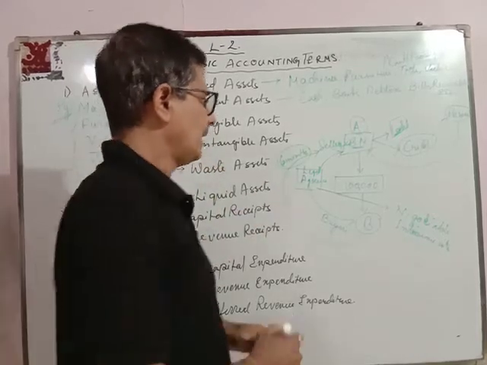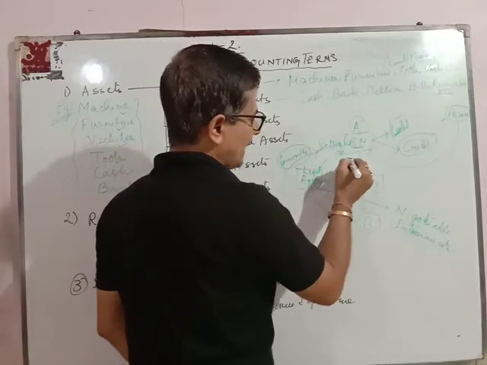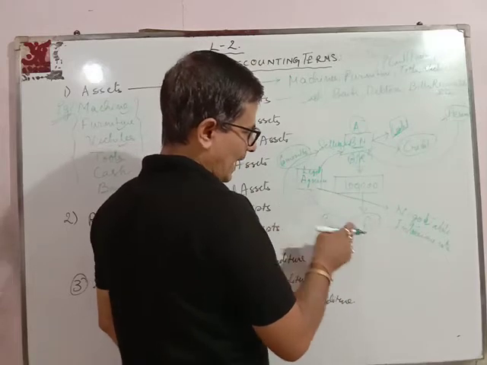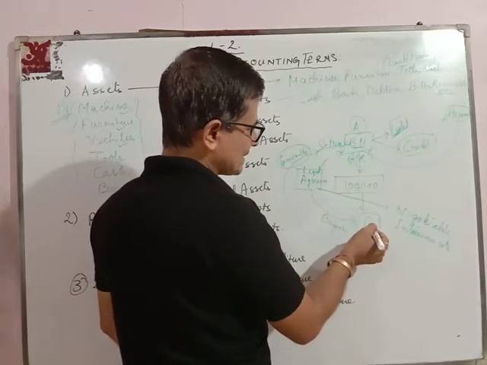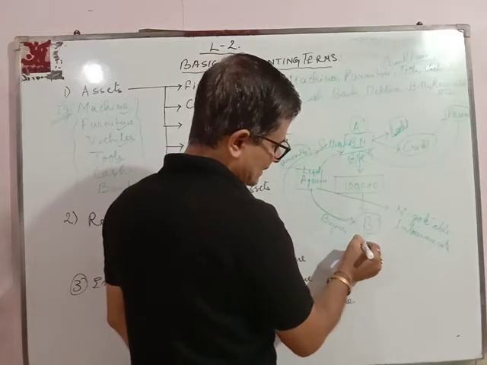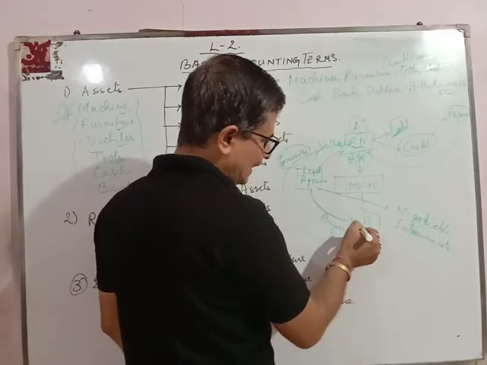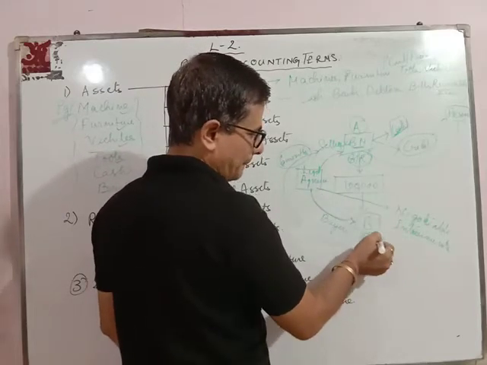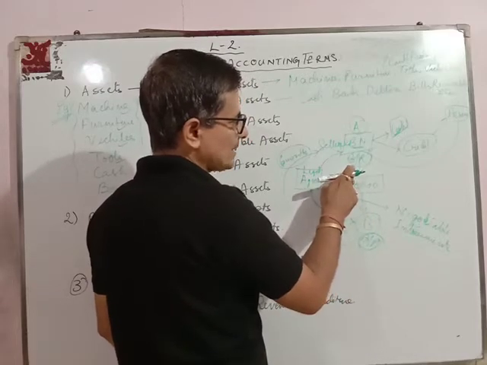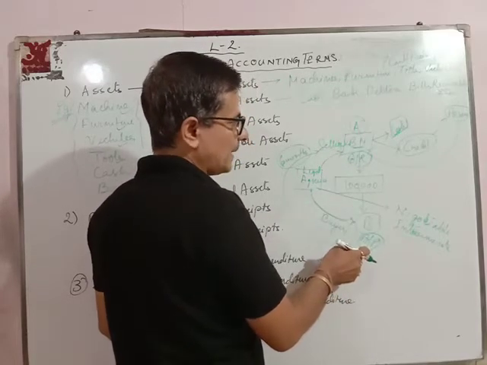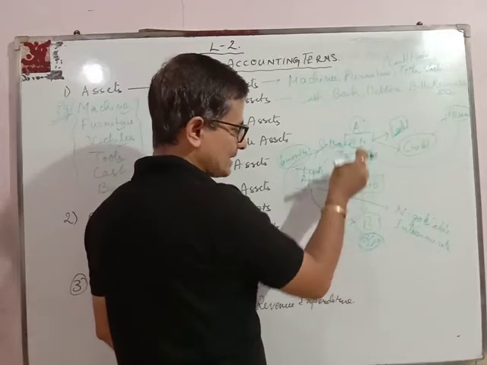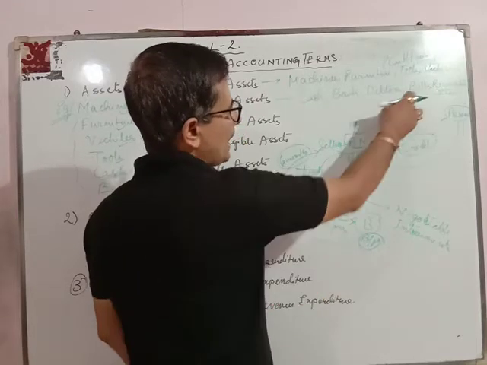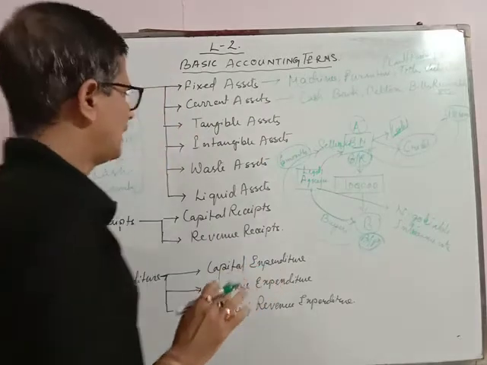So this bill, for the business, for party A, is bills receivable, since he is supposed to get the amount of the bill. And for B, that is the buyer, the same agreement is treated as bills payable, since he needs to pay the amount. So I think it is clear what is BR and what is BP. Now BR is a current asset and BP is a current liability. For A, this bill is a current asset. For B, this bill is a current liability.